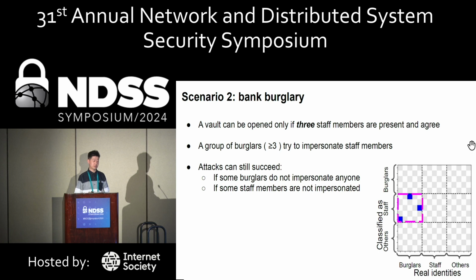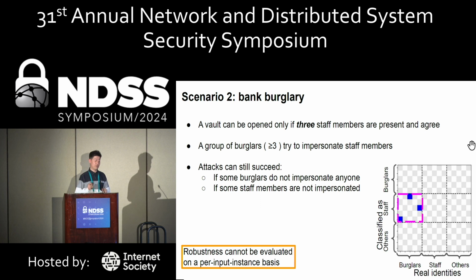And even if some staff members are not impersonated, attackers can still succeed. That being said, adversaries do not have to find a blue box in each of the rows. They only have to find 3 different impersonations. That is, they only need to find 3 blue boxes on 3 different rows. And here, robustness cannot be evaluated on a per input instance basis. The robustness is measured on a set of inputs of the burglars, at least 3 of them. So they are measured on a set of at least 3 inputs at a time.